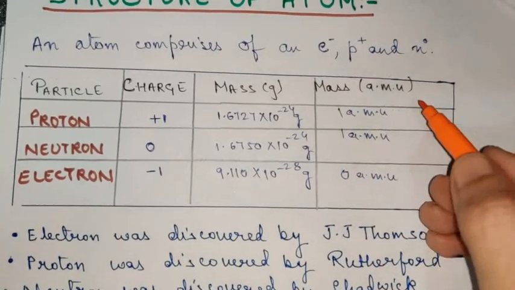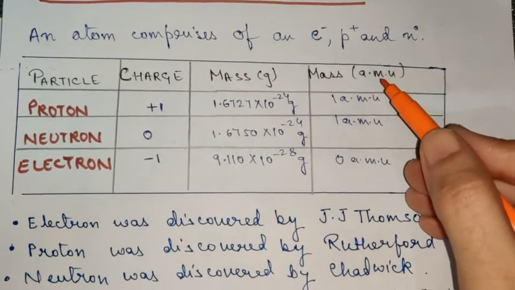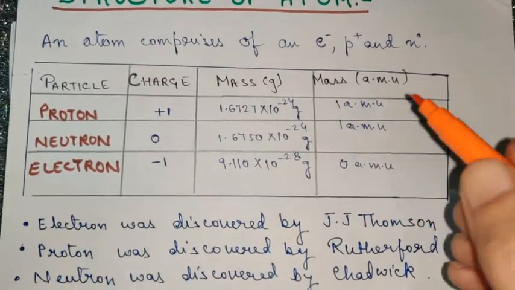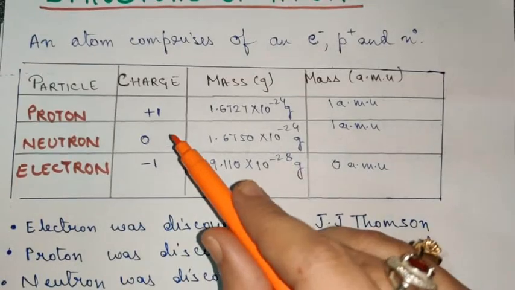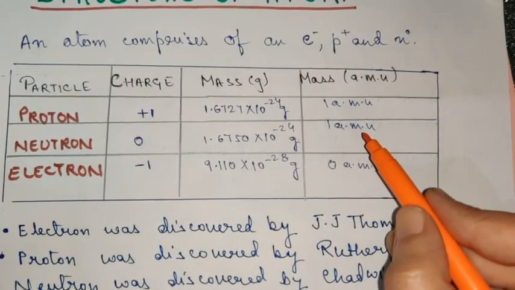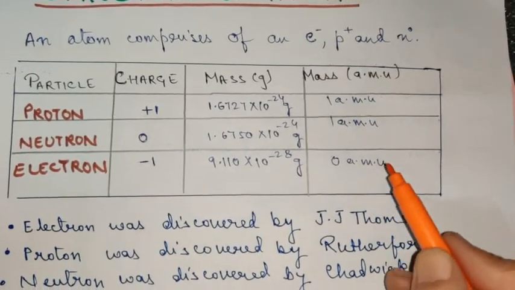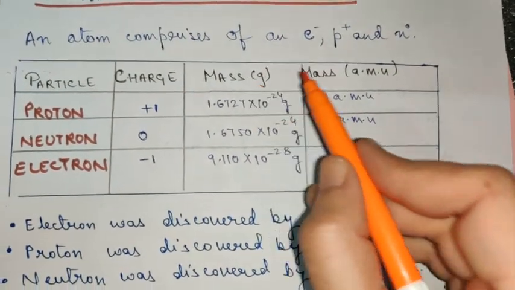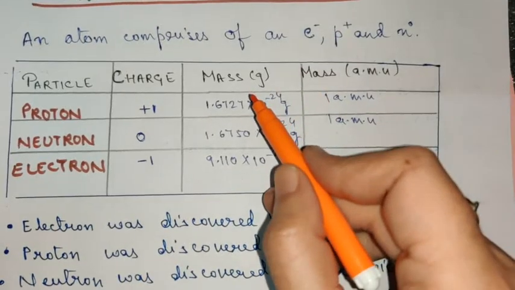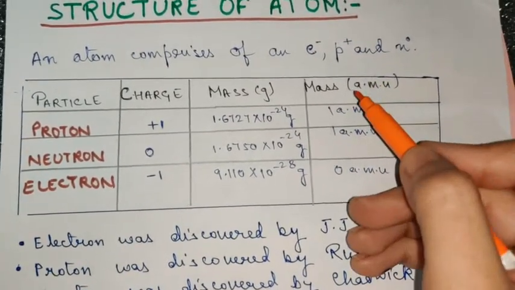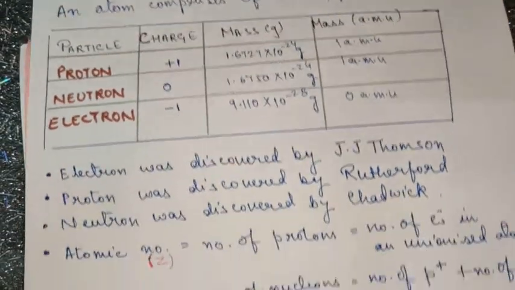And in atomic mass units you can consider it. I have written the approximate values. It is 1 AMU for the proton, which we take. For the neutron also it is 1 AMU, and for the electron we consider it as 0 AMU. I hope you are aware of the relation between gram and atomic mass unit. You must have done it in the first chapter, but again I am telling you about AMU.